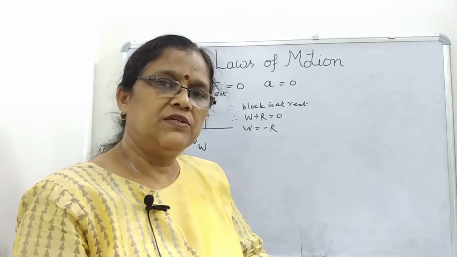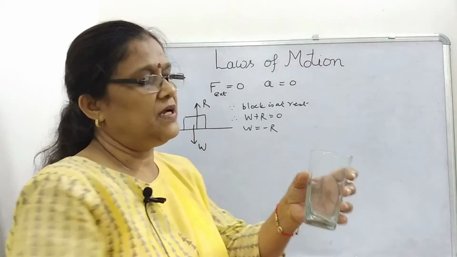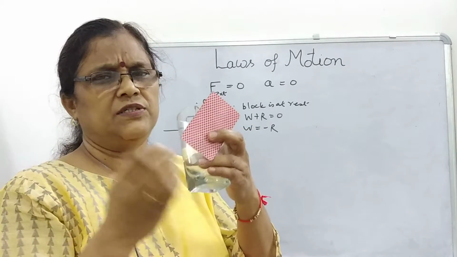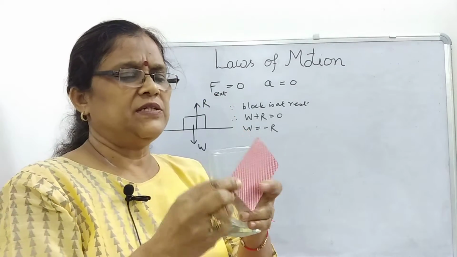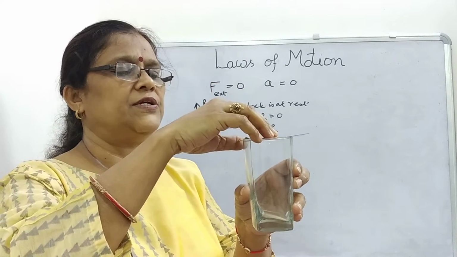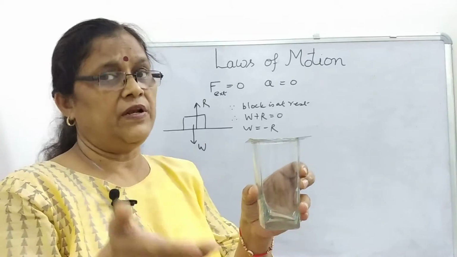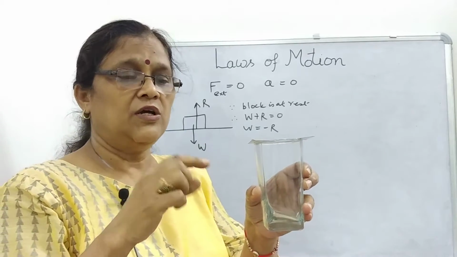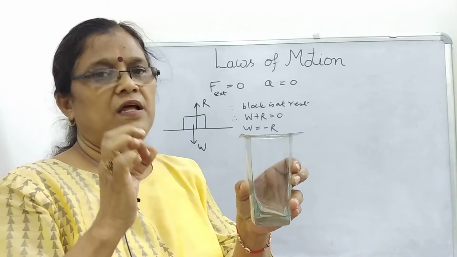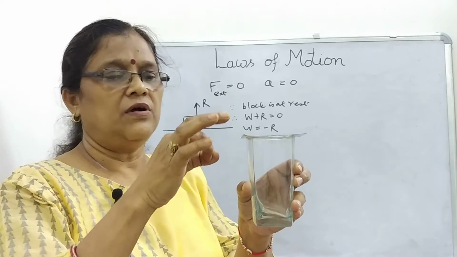What about inertia of rest? I am showing a simple example here. On a glass tumbler, if this is a card and this is a coin, you place the card on the glass tumbler and place the coin over it. What happens? Since the coin is in inertia of rest, it will try to remain in that position. So if you give a simple jerk to the card, the coin will fall into the glass tumbler, and this is an example of inertia of rest.